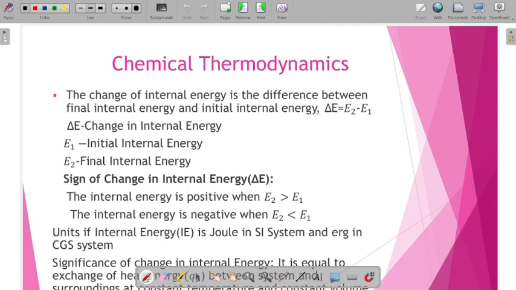In this condition, the change in internal energy is equal to the heat supplied at constant volume.